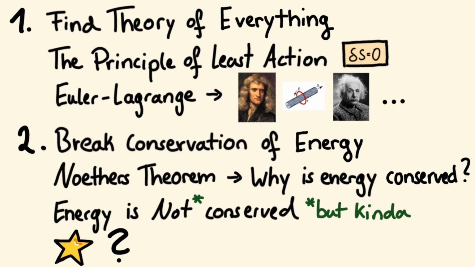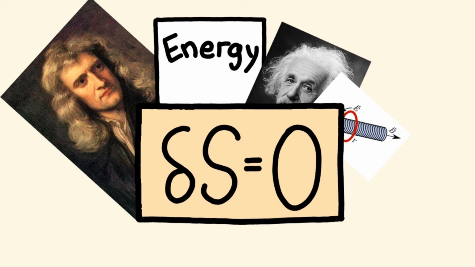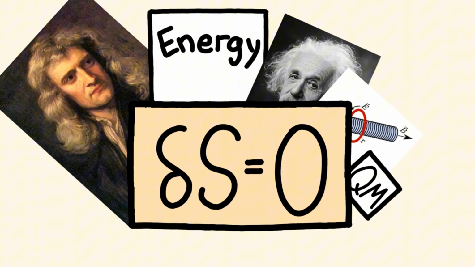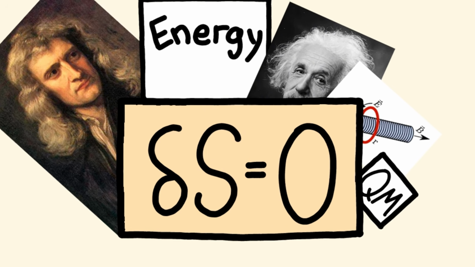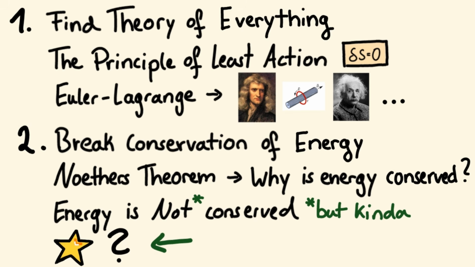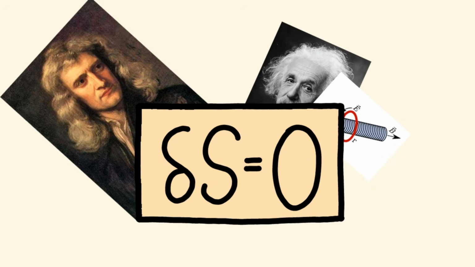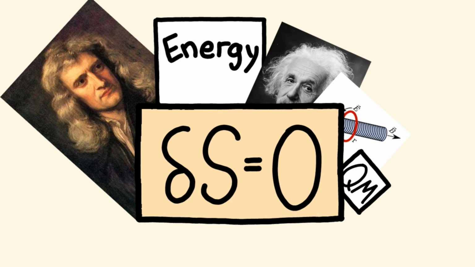Alright, we've explored this beautiful framework that teaches us how everything follows a path that minimizes a quantity we call action. Does this mean we should stop using other theories? No, this is something you should always keep in mind when talking about theories in physics. This is an important part about how physics actually works. A theory is just one way of describing observed phenomena. It's not reality. It's just a description of certain parts of reality. Similar to a map that does not show us everything but helps us find our way.